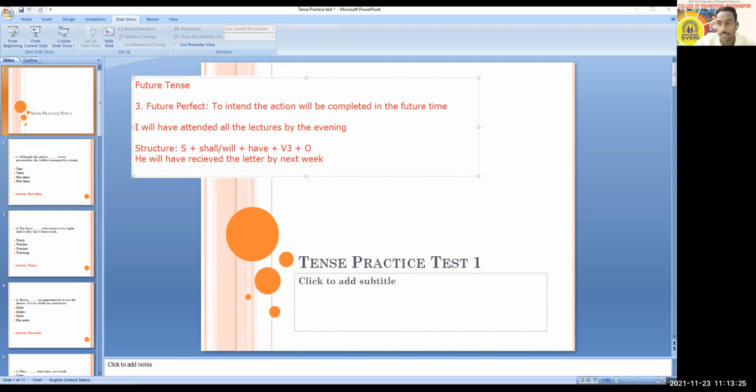So all of you, just try to understand how people can think of a future event, a future action, and the completion of that action. By that time, you can give the time also. If it is not given, that is okay. But if you can give a probable date, as Mayuri mentioned here, the completion of engineering in 2023, you are thinking that by that time you will have completed it. Is it completed now? Now it is not completed, but it is in the future and it will be completed. So like this, we can take this example also into consideration.